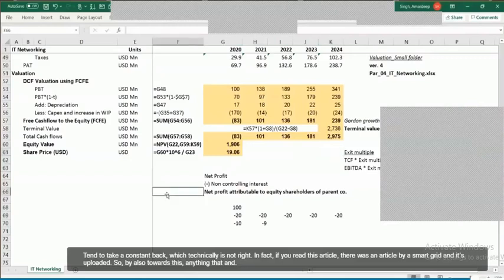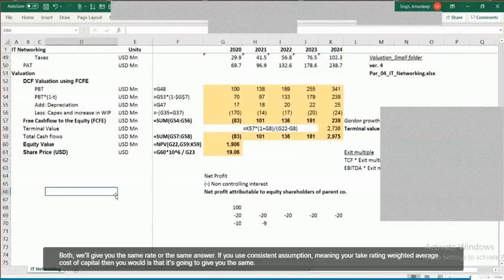And in fact, if you read this article by Aswath Damodaran, and there is an Excel file also uploaded towards this end, he's saying that FCFE and FCFF both will give you the same answer if you use consistent assumption, meaning you take varying weighted average cost of capital, then you would notice that it's going to give you the same result.